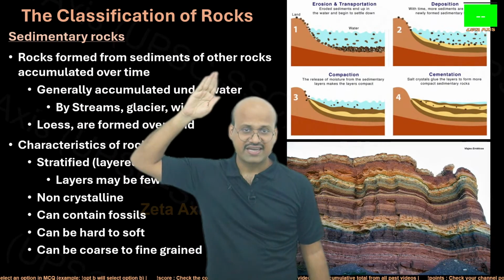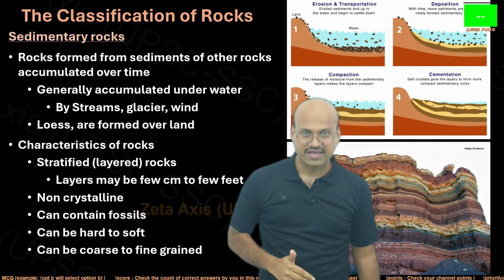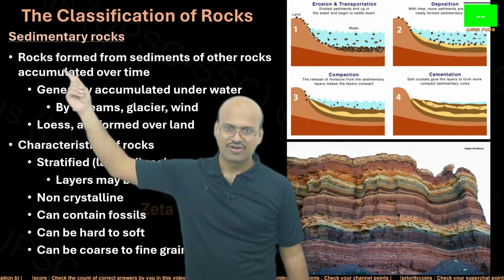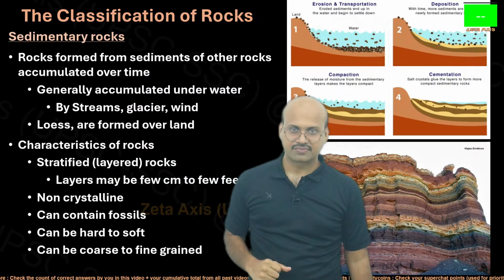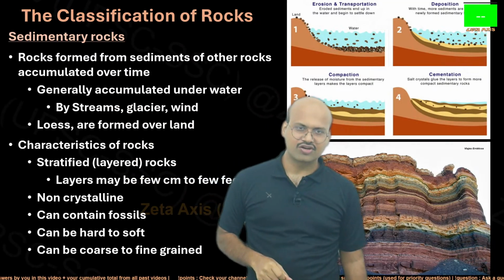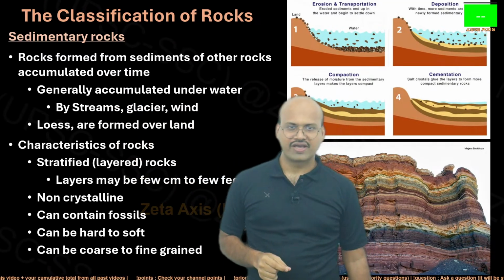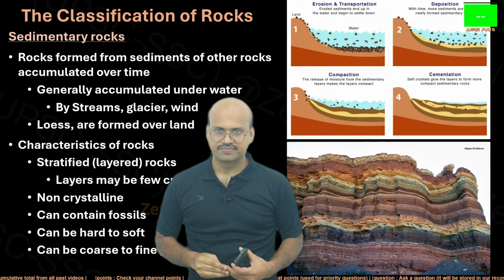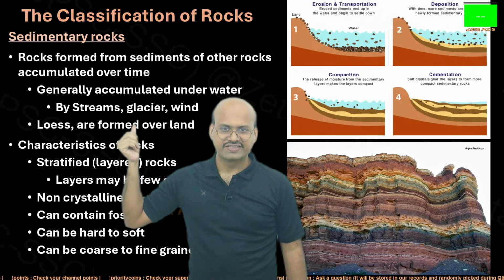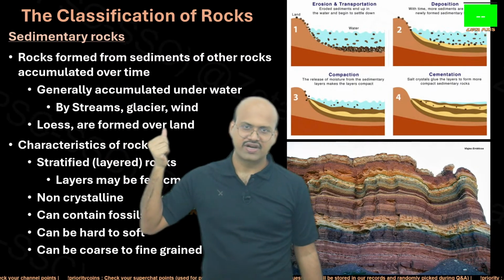The other rocks can include igneous, metamorphic, as well as sedimentary rocks. So all three types of rocks can lead to formation of sedimentary rocks. They are generally accumulated underwater. So most of the sedimentary rocks, you will see, were formed when the region was submerged underwater. However, floods are an example of sedimentary rocks which are formed over land.